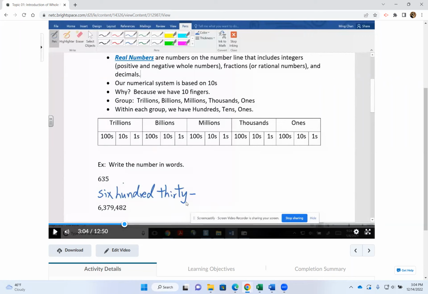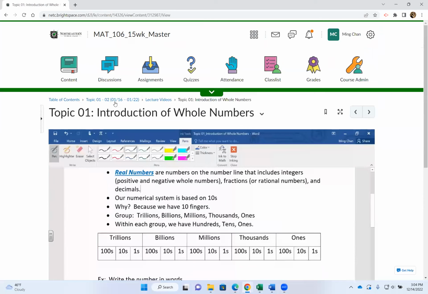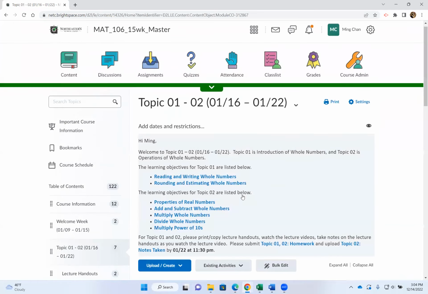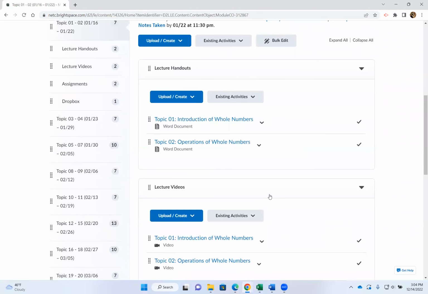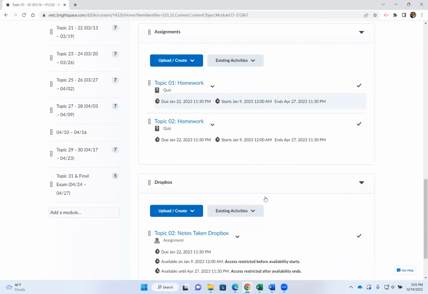So generally, that's what students do every week. They print the handouts first, then watch the lecture video and take notes. And once you finish taking the notes, every week you will also turn in one topic of notes that you took inside this Dropbox.